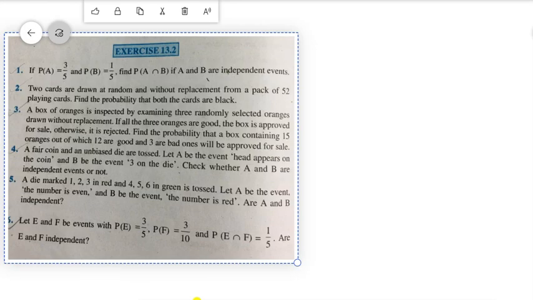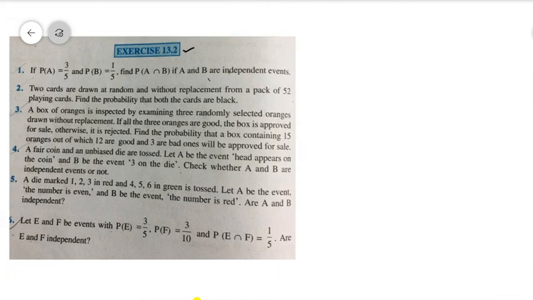Right. Hi dear students, in this class I want to discuss the second exercise of the NCERT textbook that is based on this particular information. You know, if P of A intersection B is equal to P of A into P of B, then we can say that A, B are independent events.